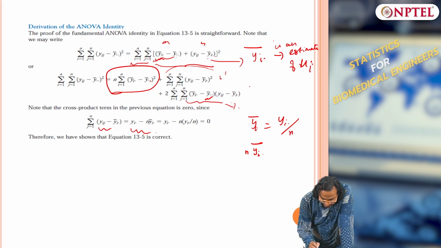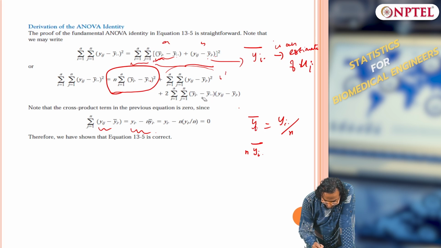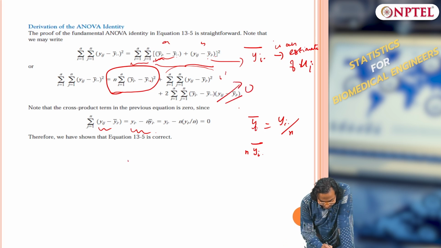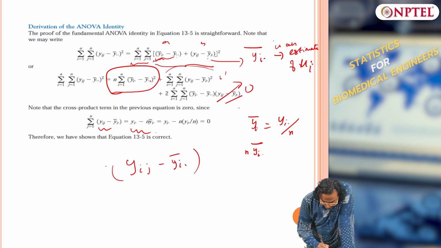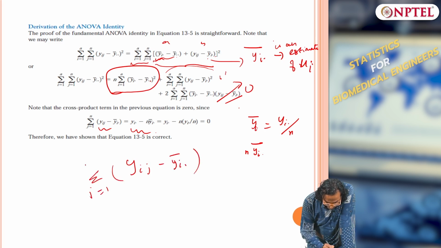So the second term essentially goes to 0, because I have yij minus yi dot bar. Let us take just a summation along j equals 1 to n.